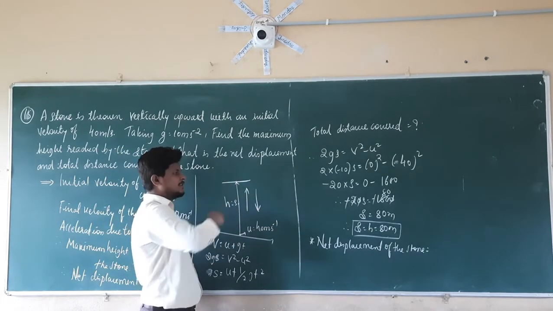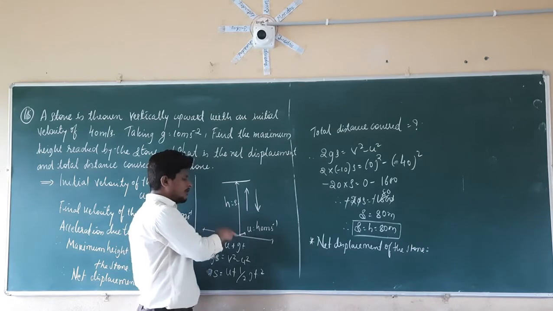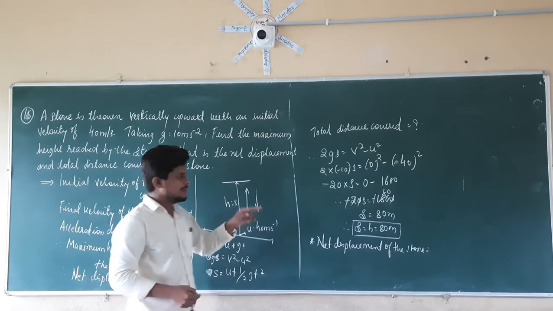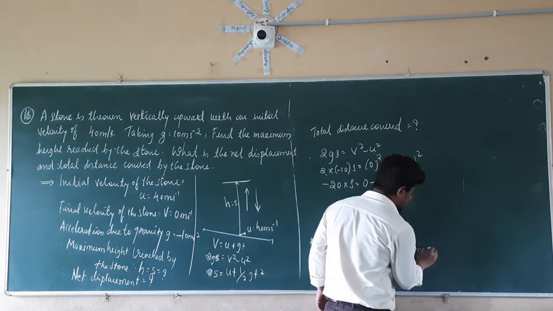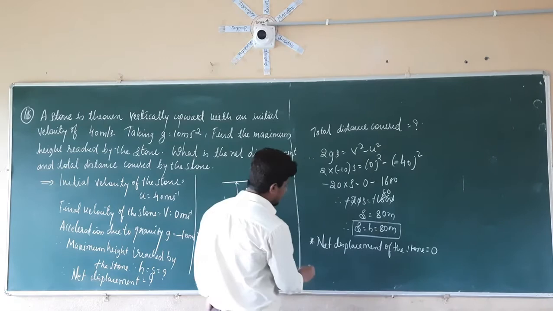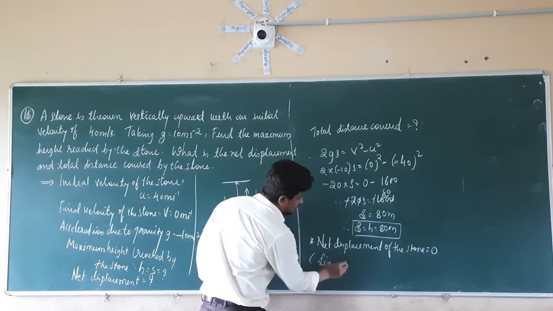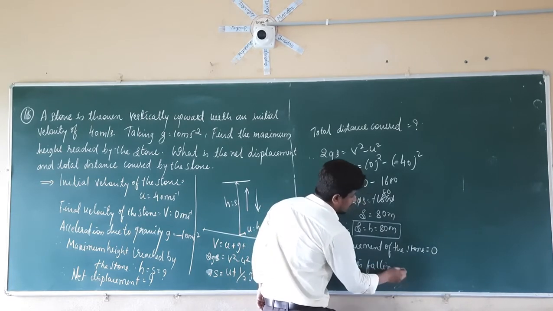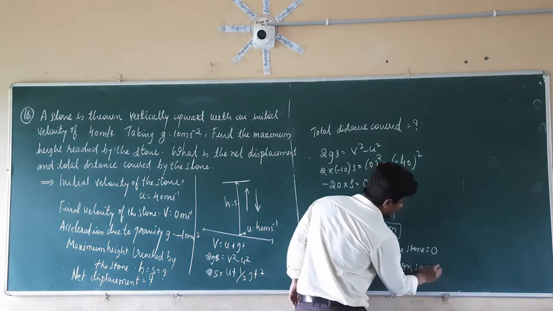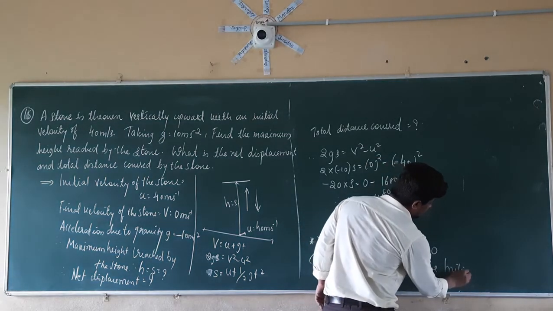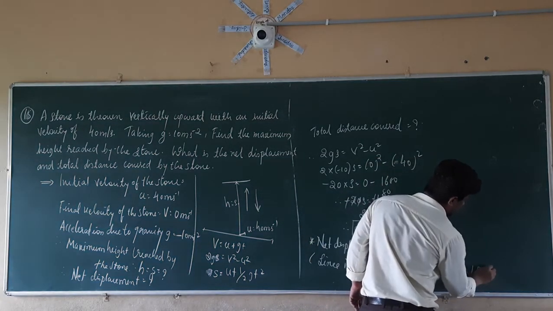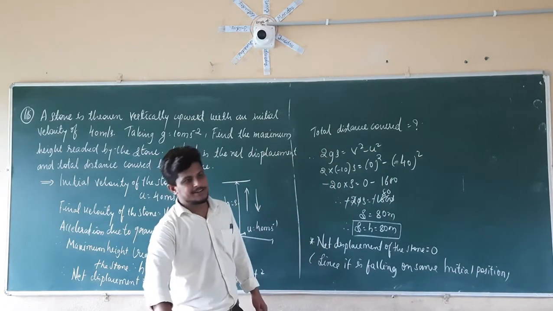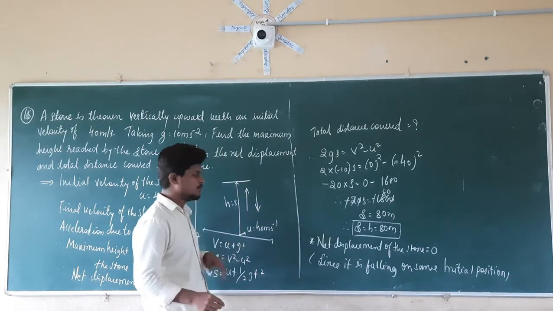First it has gone in the upward direction. After that, it again falls to the same position. After reaching the top, it is again going to come to the same position. For that reason, the net displacement of the stone is equal to how much? It is equal to 0, since it is falling to the same initial position. So again coming back to the same initial position, we can say that the net displacement will be equal to 0.